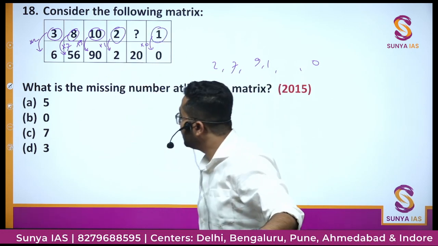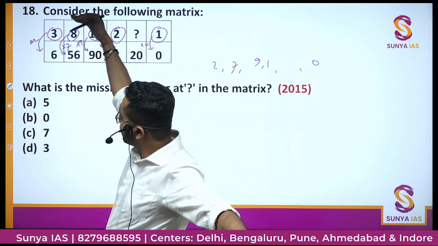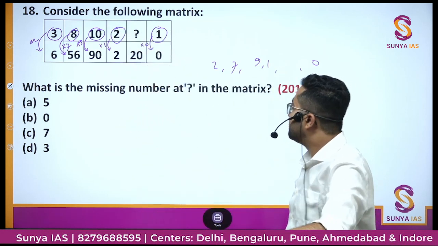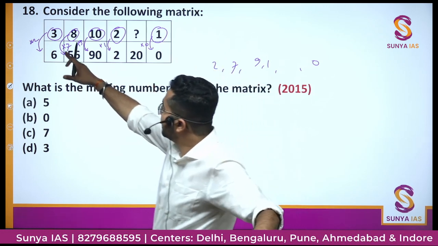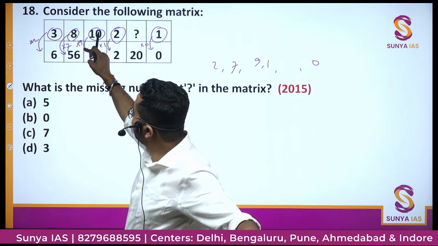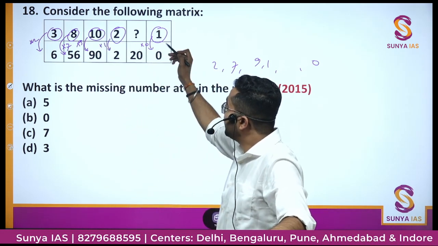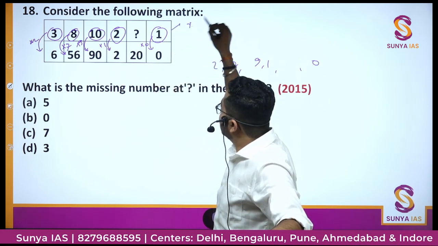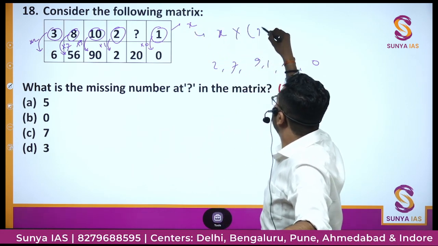So what we learned is that whatever the number is in the first row, we multiply it by one number less than this number. That is, if there is 3, we multiply by 2. If there is 8, we multiply by 7. If there is 10, then we multiply by 9. If there is 2, then we multiply by 1. And if there is 1, then we multiply by 0. So that means if this number is x in the above row, then we multiply by x minus 1.